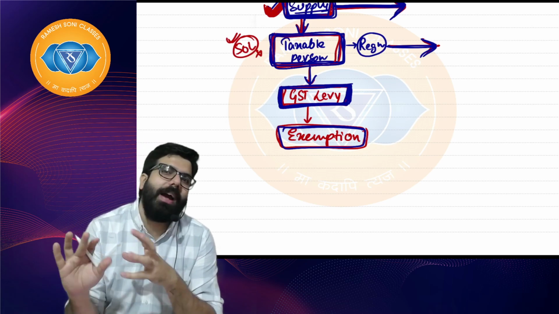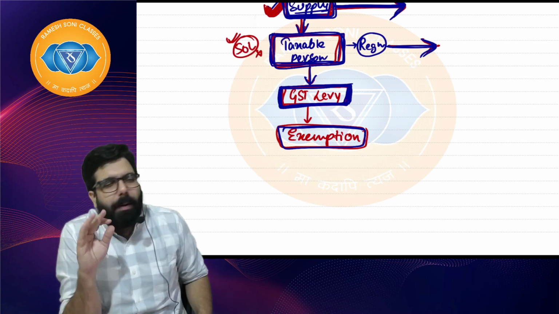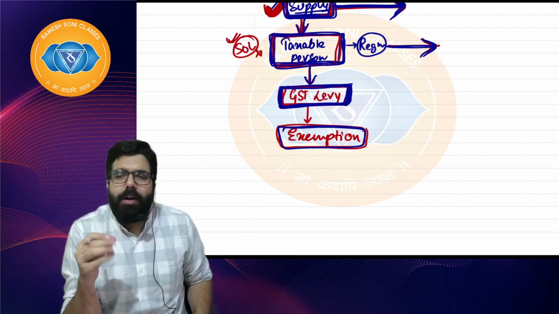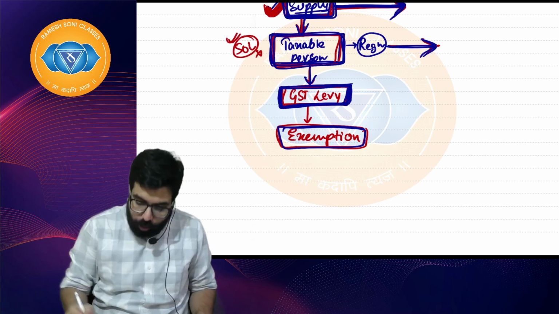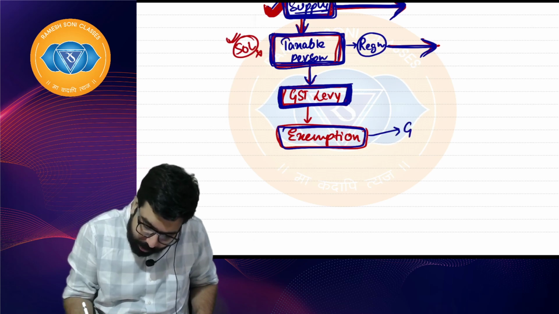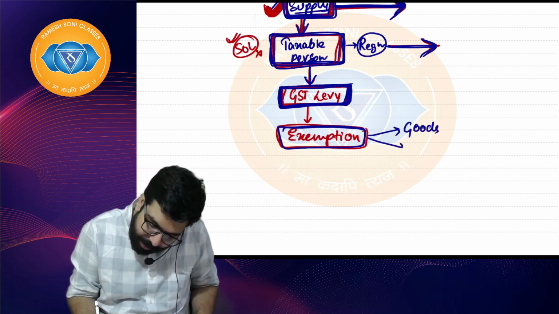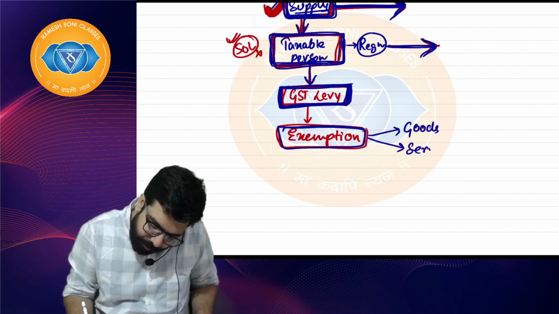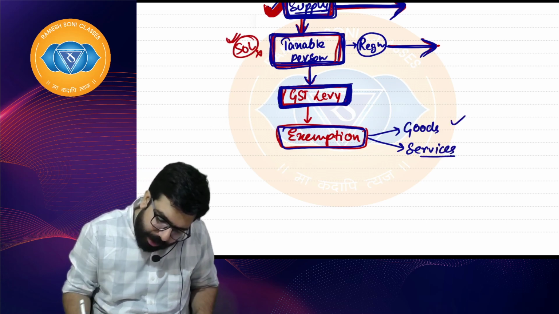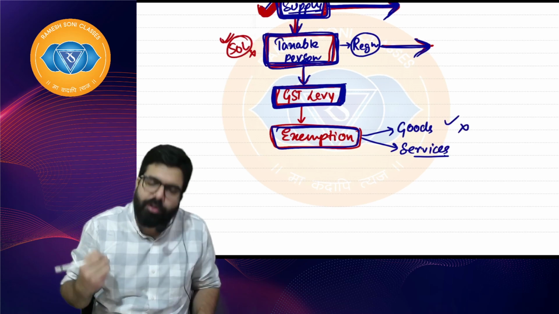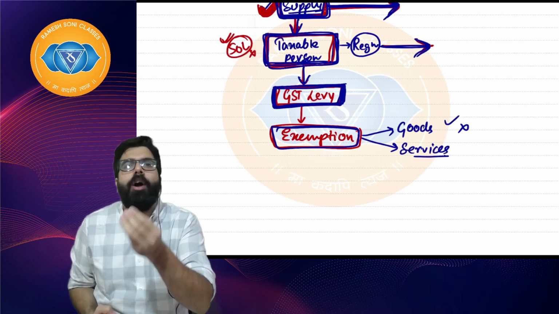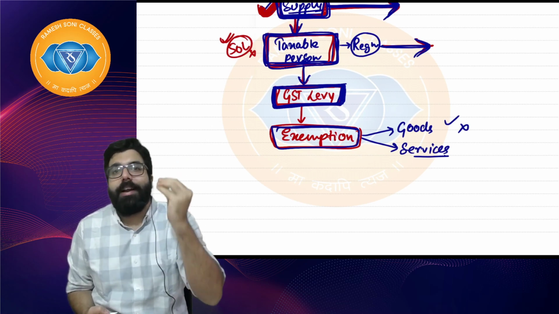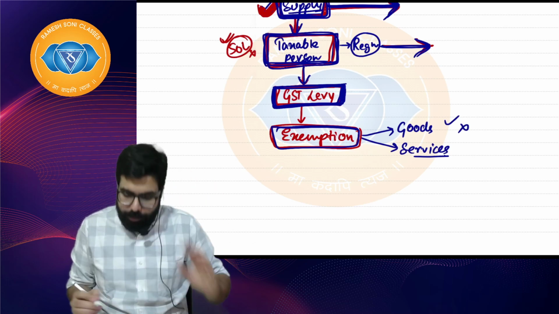The government says, because it is a public necessity item, let's go ahead and exempt. So the government has provided exemptions for goods also, and exemptions for services also. There are many goods which have been exempted. However, they will not ask you in the exam which goods are exempted, like milk, salt, grains, etc. All these have been exempted in public interest. I hope everyone is clear.